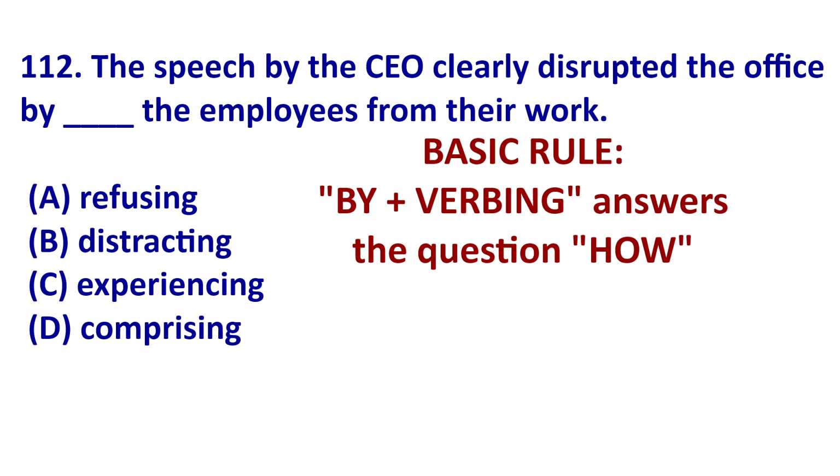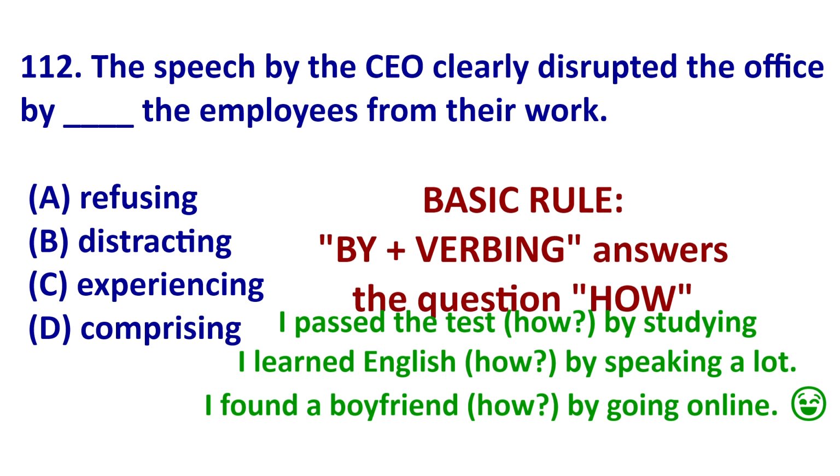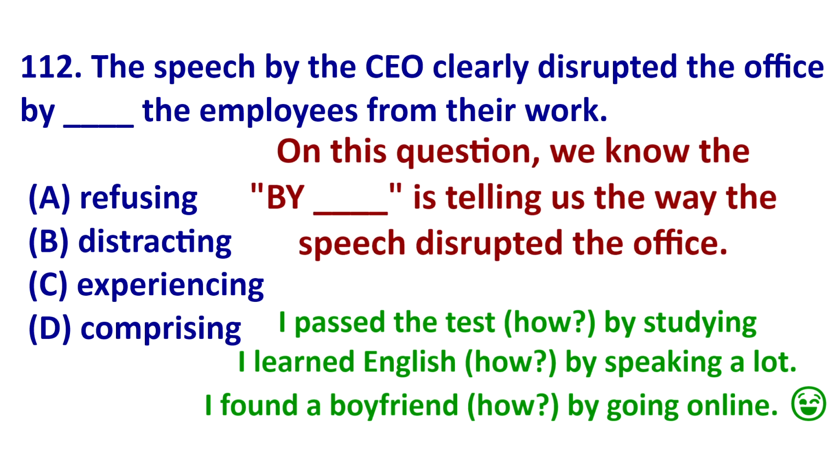First, let's look at a basic English rule. When you see "by verb-ing," it is answering the question how. Here's an example. I passed the test by studying. How did I pass the test? Studying. I learned English by speaking as much as possible. I found a boyfriend by going online. Okay, so we know the "by verb-ing" section is telling us how the speech disrupted the office. The speech disrupted the office. The "by verb-ing" is telling us how.